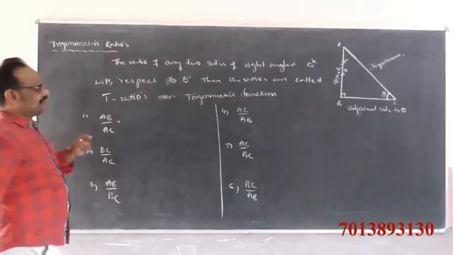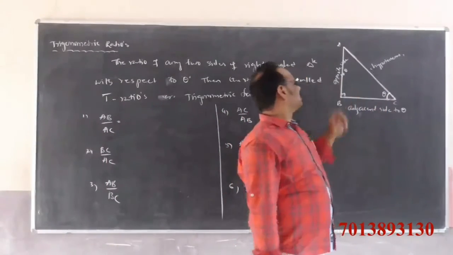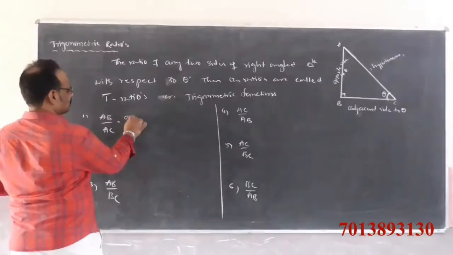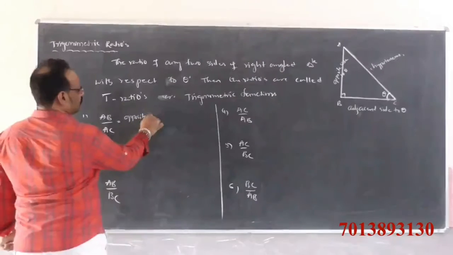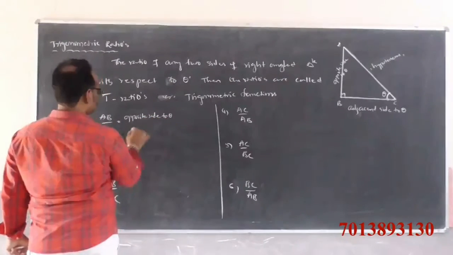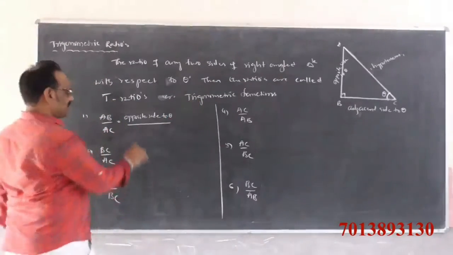Clearly, with respect to theta, AB is the opposite side to theta, by AC is the hypotenuse.